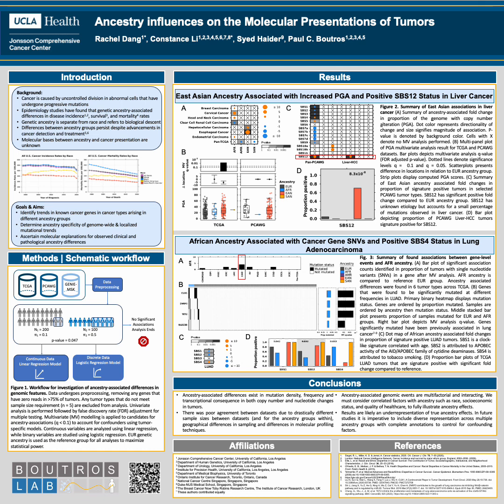As with Figure 2, Figure 3 presents associations found. 3a shows a summary of significant differences in the number of samples in a population with an SNV in a particular gene.